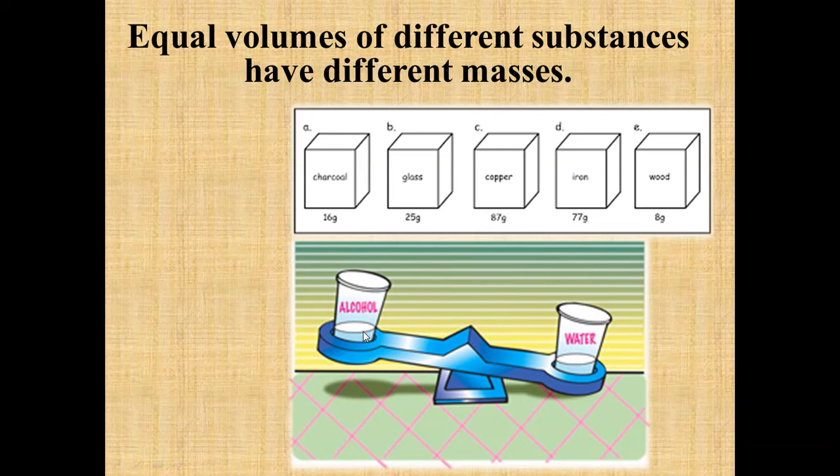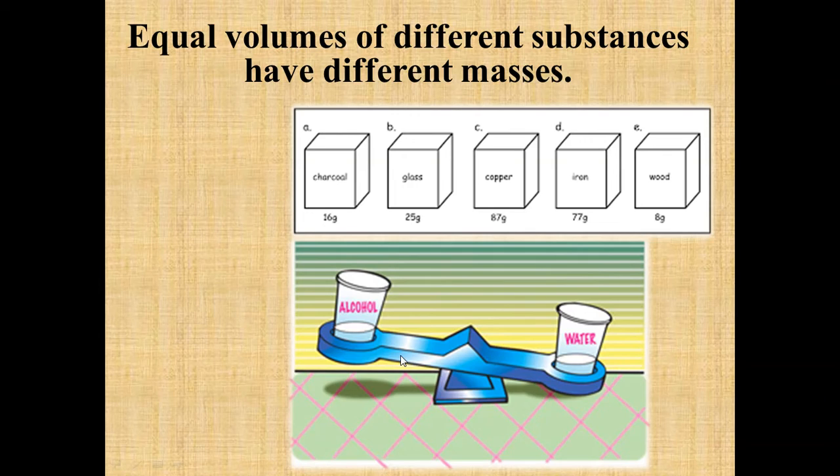Here again we have taken two substances, one is alcohol and one is water, and both have the same volume. Again, volume is the reading that you can measure, whatever space they are occupying. When you weigh their masses, here you can see that the mass of water is more than the mass of alcohol. Again, the reason is the density of water is more than alcohol.